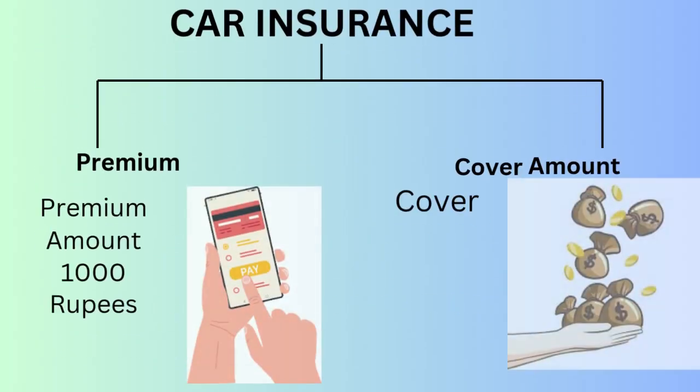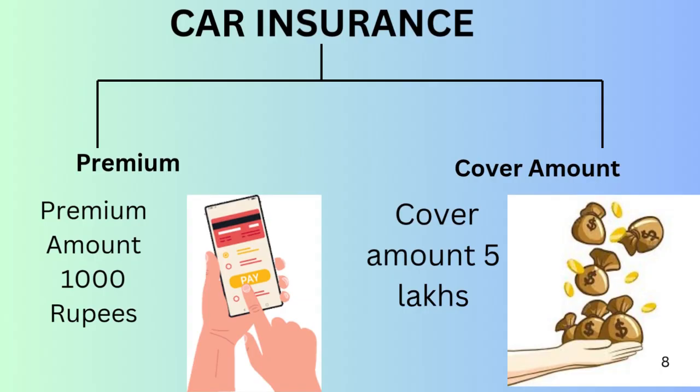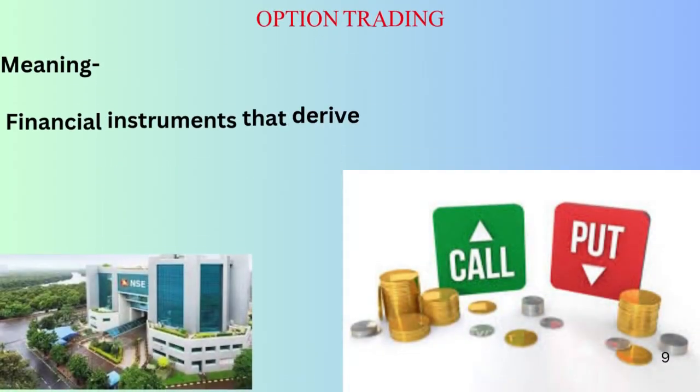For example, in car insurance, when you insure your vehicle by paying a certain amount known as the premium amount, in return the insurance company promises you a claim amount known as the coverage amount in case of any damage. Similarly, insurance companies like LIC cover a part of the risk based on that coverage amount, which they need to pay in case the vehicle gets damaged. However, if the vehicle does not incur any damage during the policy period, then your loss remains the premium you have paid.